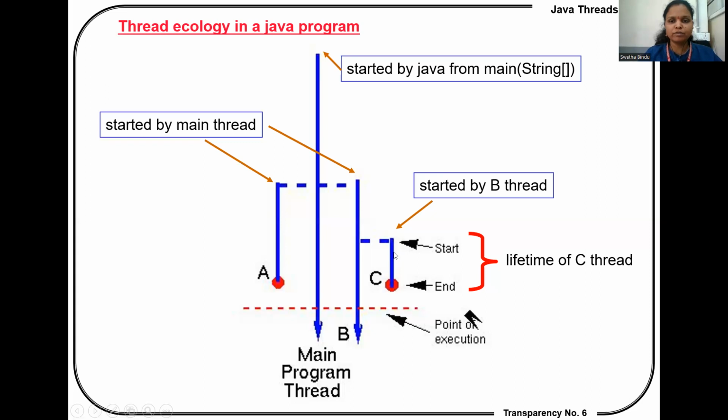This is the end of thread C. The lifetime of thread C begins at this starting point, and the lifetime of thread C ends at this point. The point of execution is this main program thread.